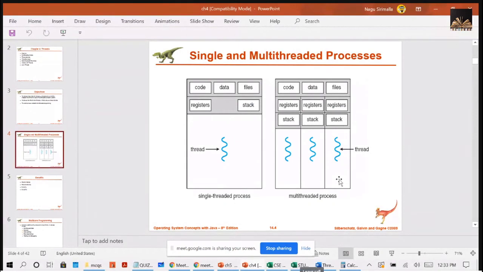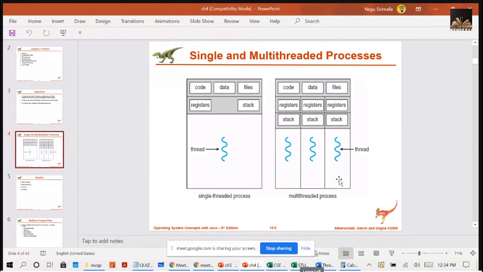But in present days, most of the operating system kernels are multi-threaded. In today's environment, most of your operating system kernels are multi-threaded. That means several threads operate in the kernel and each thread performs a separate task, right?